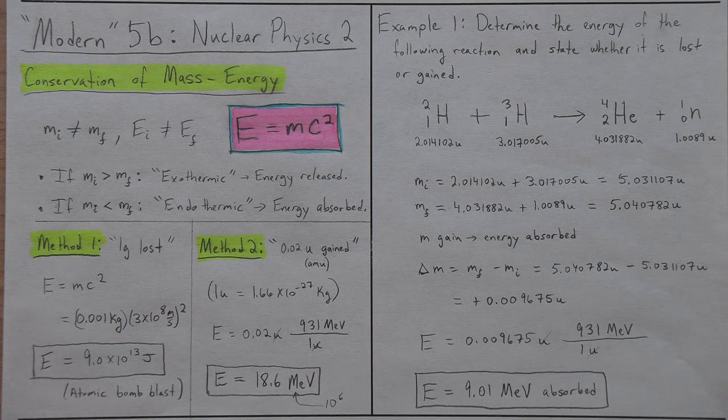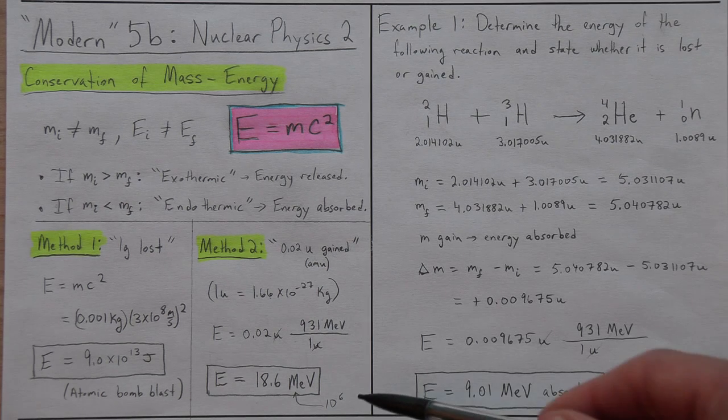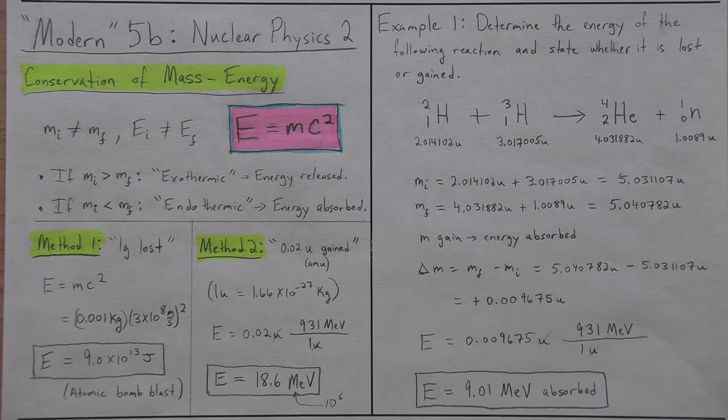And then I do that dimensional analysis conversion as I did over here. I start with the units, and then I multiply by a fraction, and I put the atomic mass units in the bottom, so it'll cancel and leave me mega electron volts. I go to the front cover of the reference table, I see that 1 goes with the unit and 931 goes with mega electron volts. So I'm taking this, multiplying, and then dividing by 1, and I get 9.01 mega electron volts absorbed. So just find the change in the mass of the system, and then do your conversion as we did over here. One more example I'm not going to go into too much detail on.